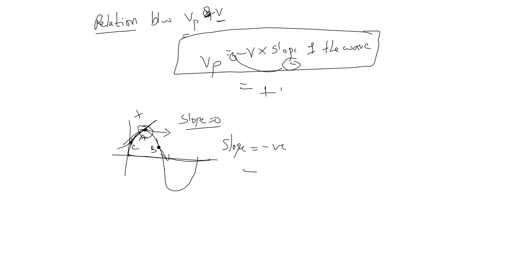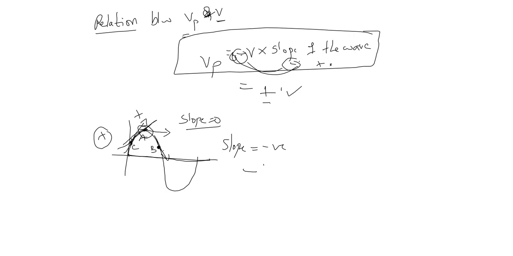Are you understanding? Here particle B is there, and its slope is negative. If I put negative in place of slope, minus into minus is plus. Then particle B will be moving in the positive direction in the next phase. If I take C, the slope is upward, which means it is positive. If I put this one positive and this one negative, the product is negative.